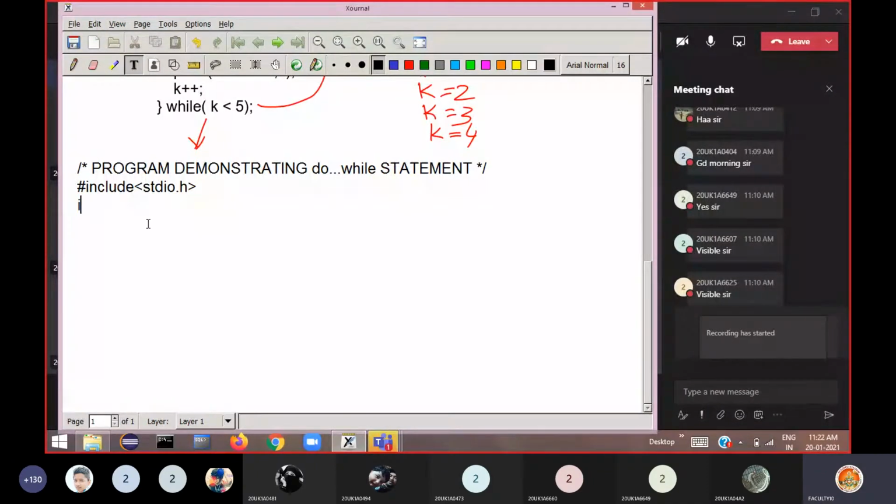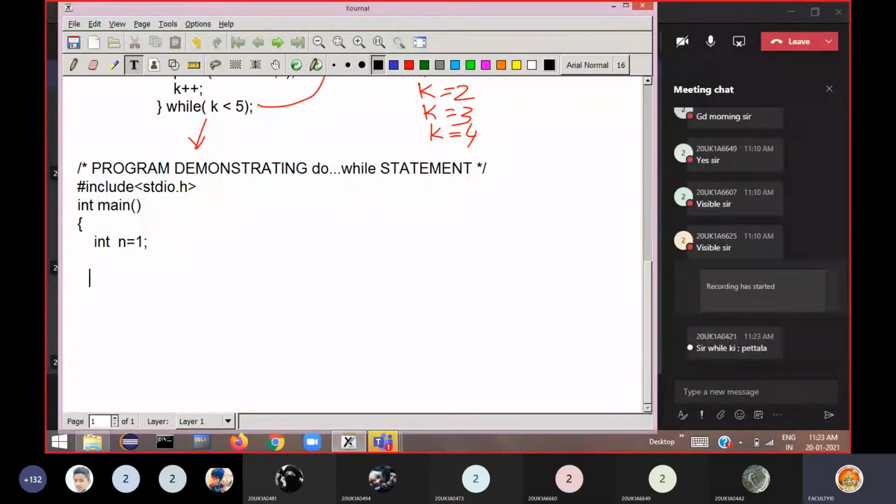Then begin the main. Here what I do is I just declare a variable n, and directly I initialize the n value to 1 here. n is equal to 1, I am initializing. Then I directly use a statement, while.